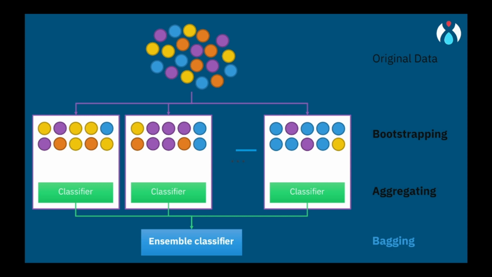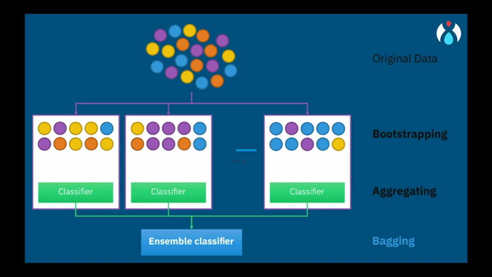Instead of friends, we create multiple versions of a classifier by training it on different subsets of the training data. This is done using a technique called bootstrapping, where we randomly select samples from the original training set, allowing some samples to appear multiple times and others not at all. Each version of the classifier is trained on a different bootstrap sample, which means they have slightly different training data.